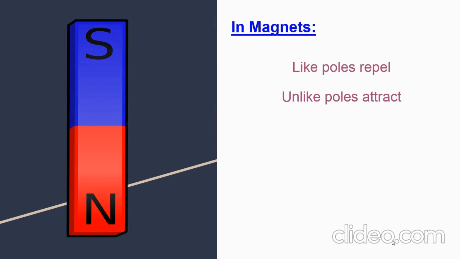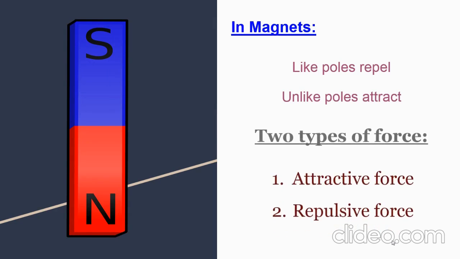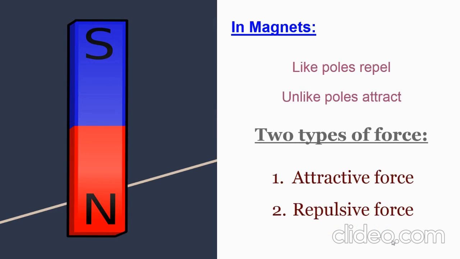That is, if we bring the north side of one magnet and the north side of another magnet nearby, it repels. So like poles repel, whereas unlike poles, when you bring the south side of one magnet and the north side of another magnet, get attracted. So like poles repel, whereas unlike poles attract. And there are two forces behind it: attractive force and repulsive force.